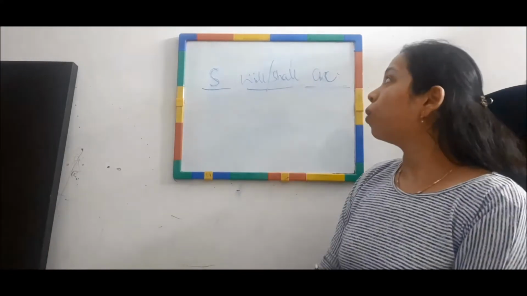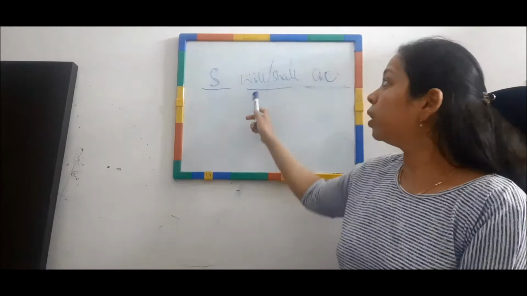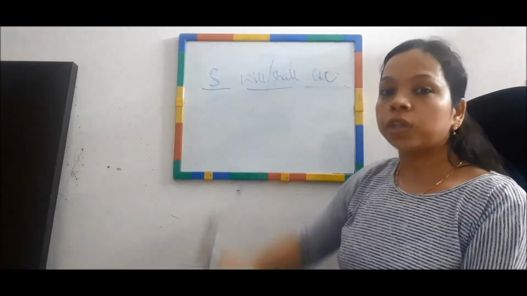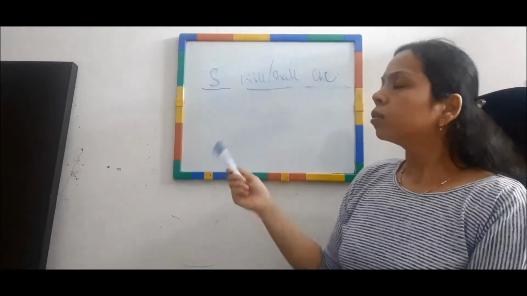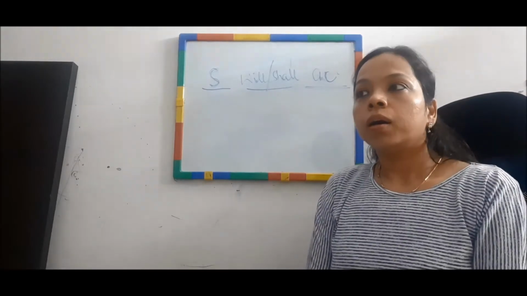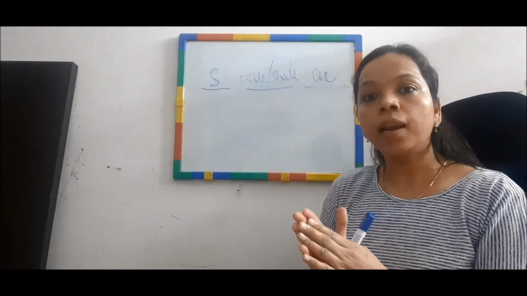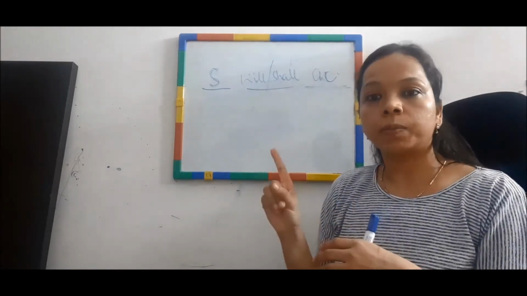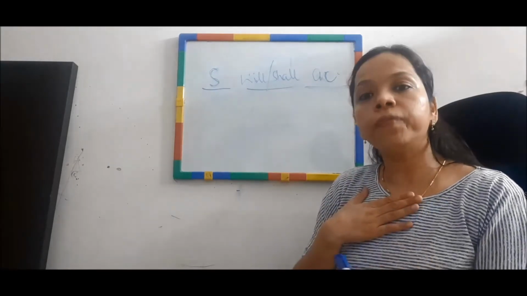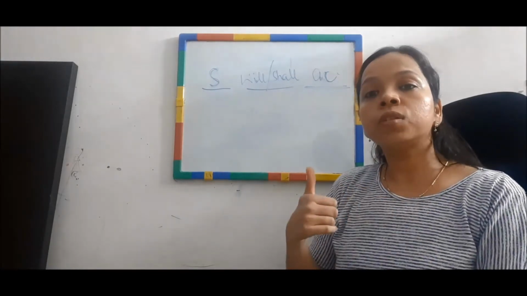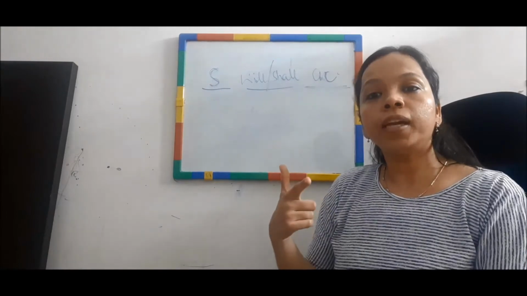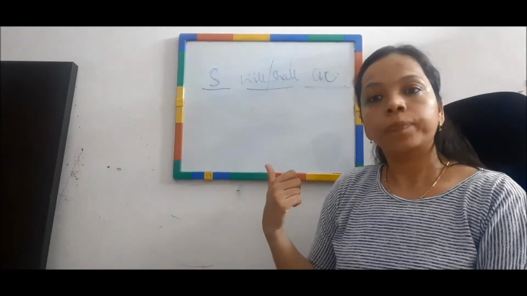Right? Now the question arises, where do we use will and where do we use shall? We use shall when we are talking about the first person, like I and we. In these two cases, I and we, use shall. Got it?